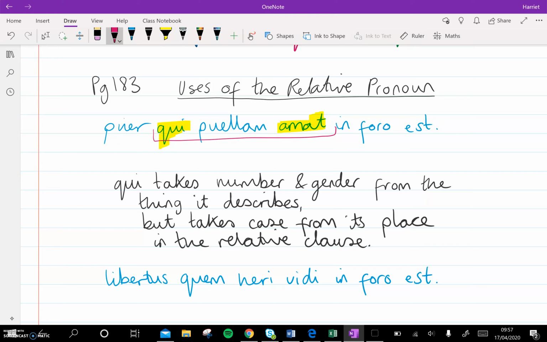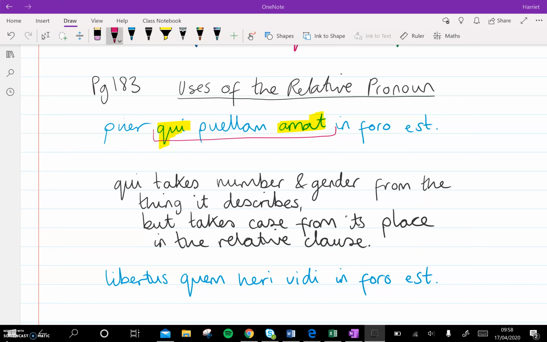So the boy is in the forum, qui puellam amat, who loves the girl. But that does sound a little bit weird. So we've got to think about who the qui refers to. We know it's masculine, we know it's singular, so it's referring to that boy. So how about then the boy who loves the girl is in the forum? Makes total sense. Now let's talk a little bit about the grammar of that word qui.